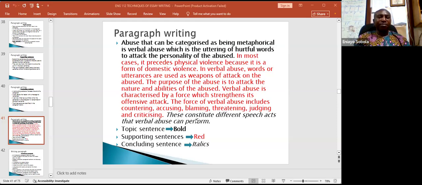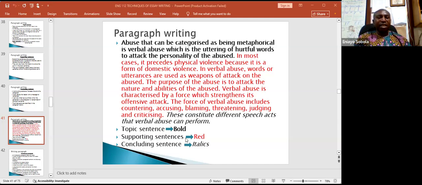So looking at the paragraph, the topic sentence is in bold form, which we take to be: abuse that can be categorized as being metaphorical is verbal abuse, which is uttering of hurtful words to attack the personality of the abused. So that's our topic sentence. The whole paragraph is about abuse that is metaphorical in nature. And that abuse is identified as verbal abuse. And the meaning of verbal abuse is also stated there.